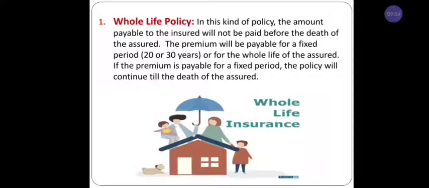He is supposed to pay for 25 years, and after the death of A, the insurance company will provide a compensation. Until then they are not supposed to pay the compensation or the policy amount, up to the death of the person. It is called whole life policy.